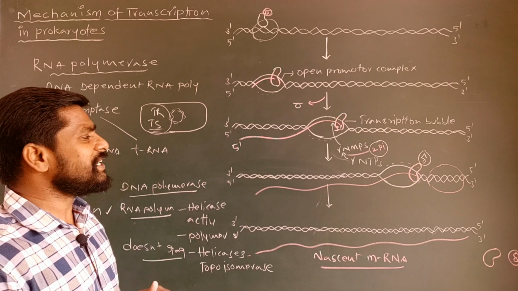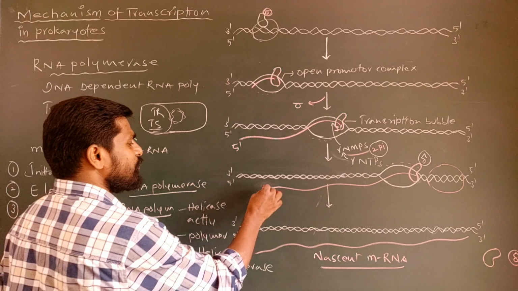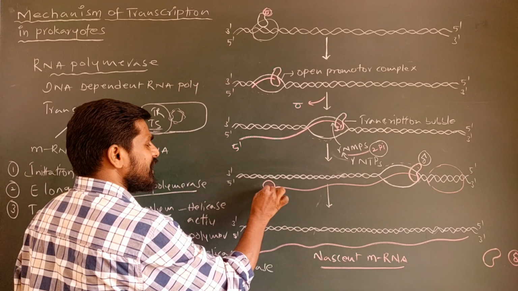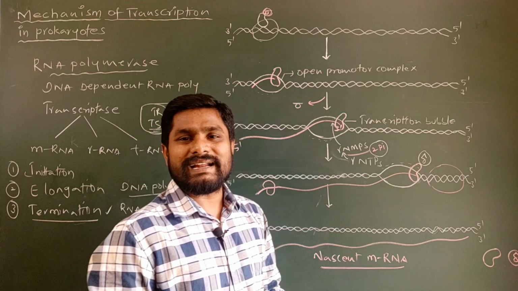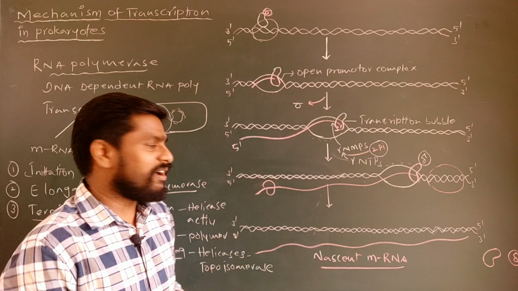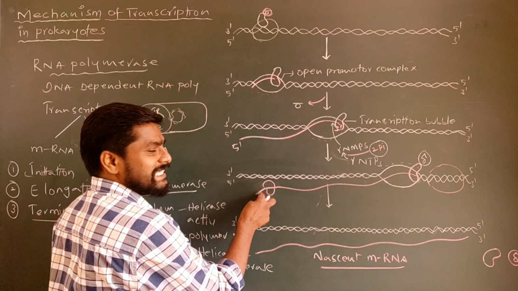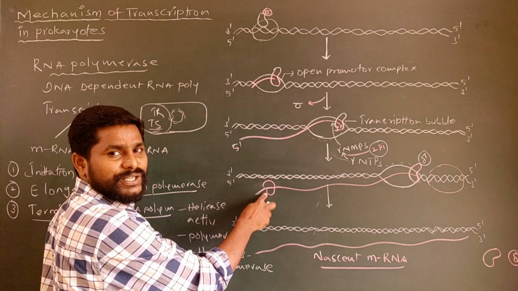So many times the process of translation begins much before the mRNA is fully transcribed. The transcription process is still going on and not yet completed, but meanwhile the translation process gets initiated on this transcribing mRNA molecule.